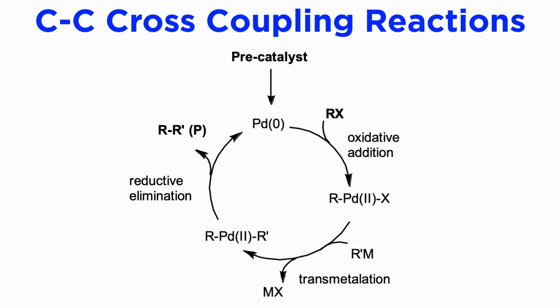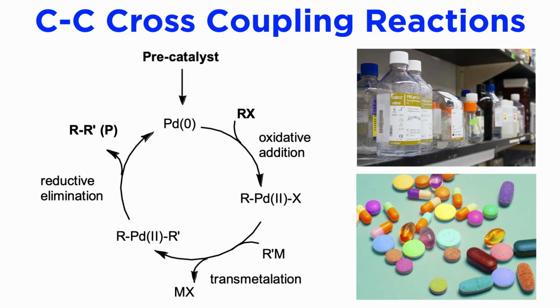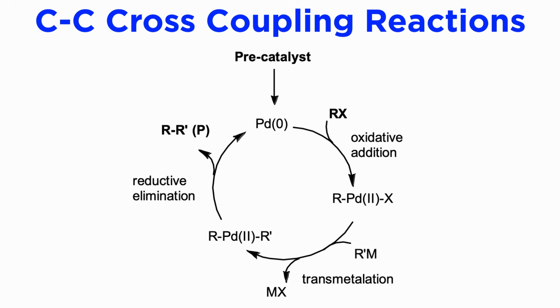It was not until the 70s, however, that the modern cross-coupling reaction was born, using well-defined palladium homogeneous catalysts like palladium tetrakis triphenylphosphine. Now these reactions are one of the most important tools in the synthesis of fine chemicals and pharmaceuticals, and have been used on ton scale. The general mechanism of the cross-coupling reaction, with ligands omitted, is shown in this figure.